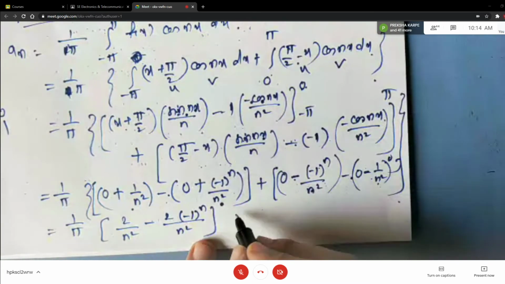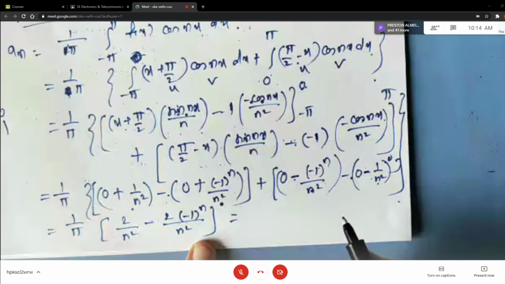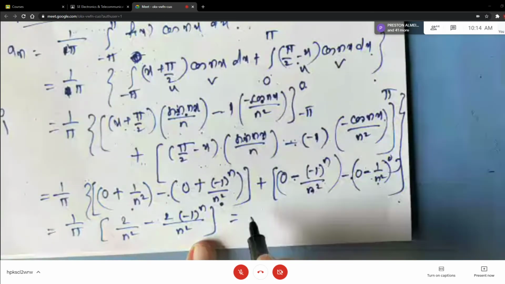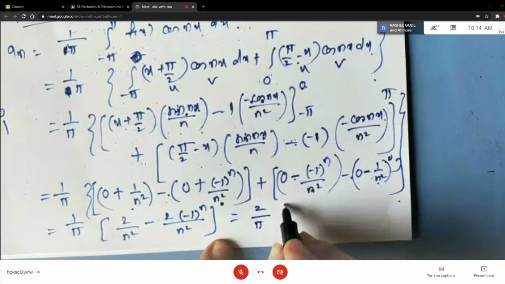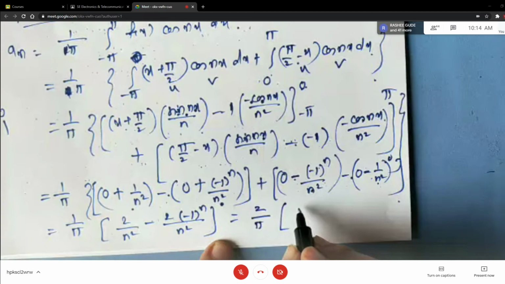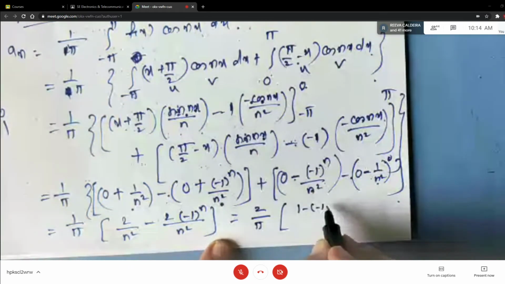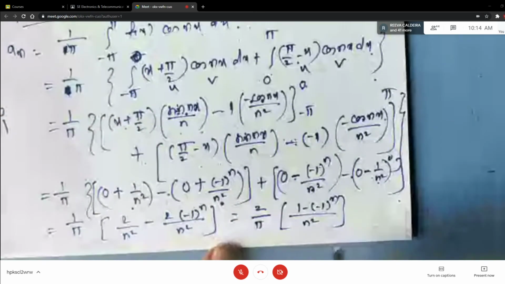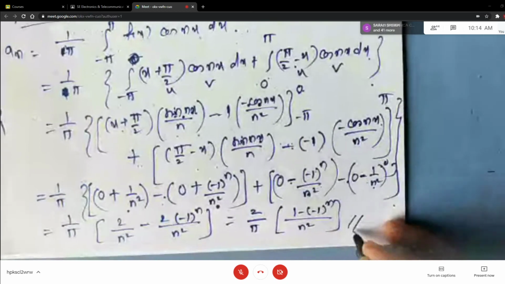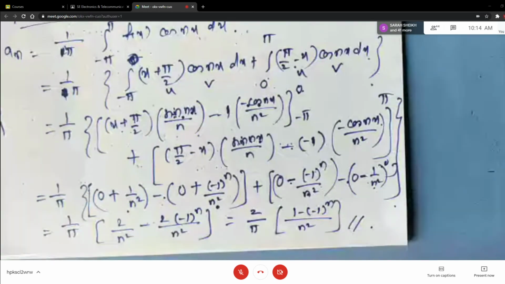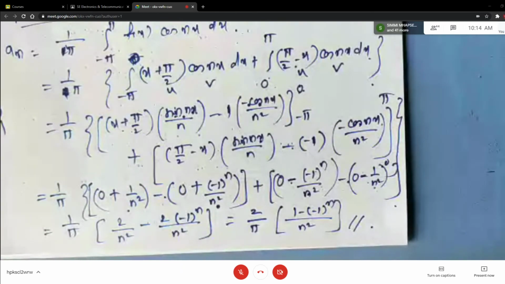Nothing is getting cancelled here. At most you can take out common. What can you take out common? 2 you can take common, and n square also you can take common, but we don't want to take n square common. It will be 1 minus 1 raised to n upon n square. When the denominator is the same, you can add the numerators. So this will be your an, students. Any doubt at this?